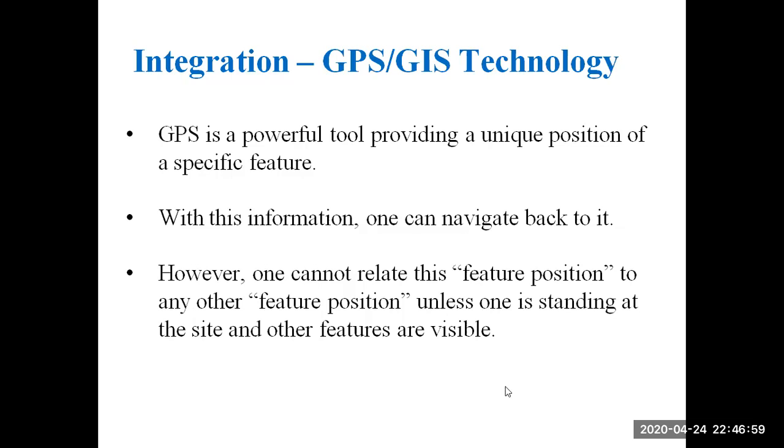Next. However, one cannot relate this feature position to any other feature position unless one is standing at the site and the other features are visible. So mainly, why are we using GPS? For navigation purposes, and to provide the unique position of a specific feature, where the data is not relatable to any other data.